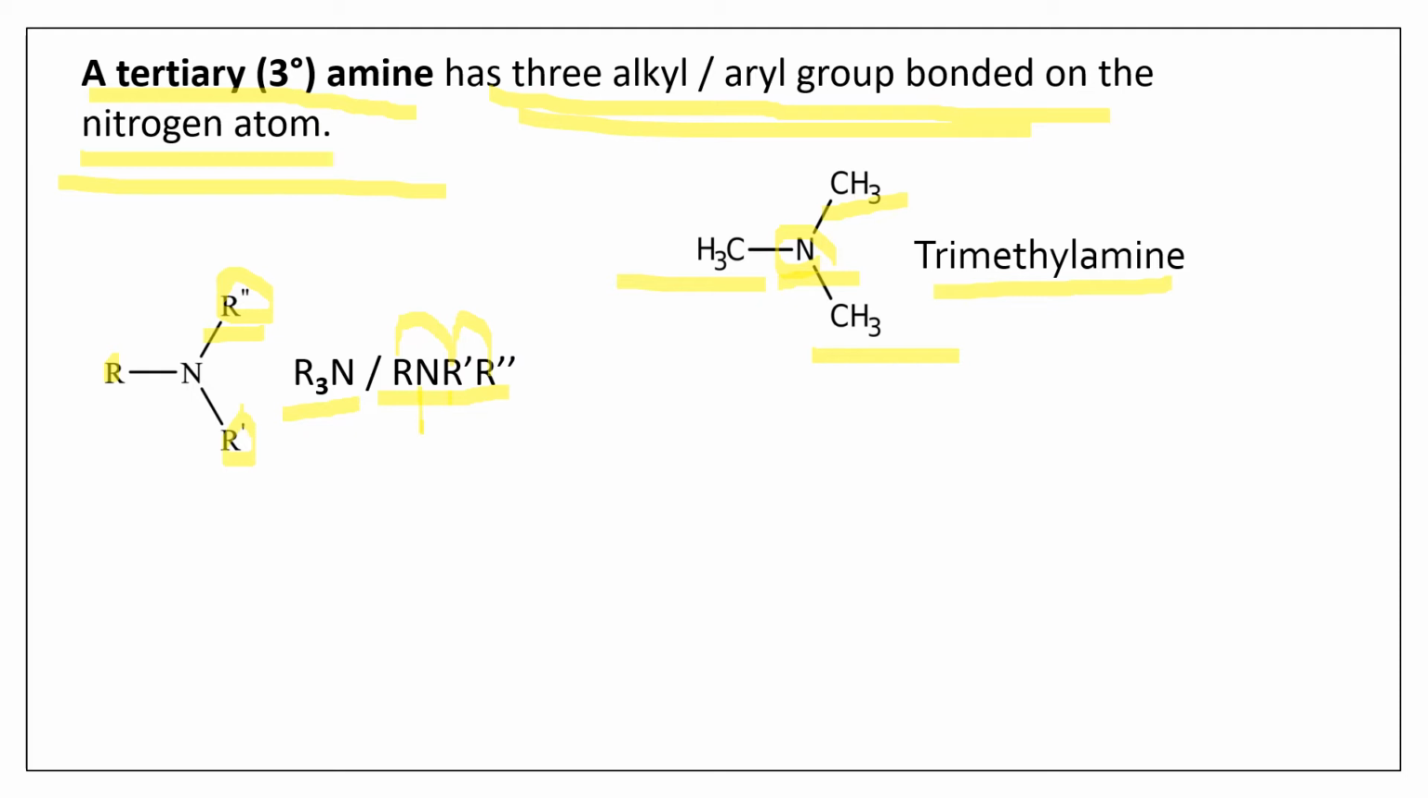Okay, this is trimethylamine. Now coming to the aryl amine, so you have a nitrogen wherein there are 3 phenyl groups linked, right? So we can call it triphenylamine, and this is an example for a tertiary aryl amine. Why? Tertiary because it has 3 aromatic or aryl groups linked to the nitrogen, and triphenyl because it has 3 phenyl groups linked. Fine. So this is what a tertiary amine is.